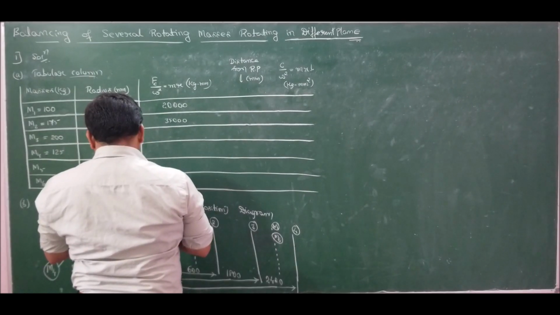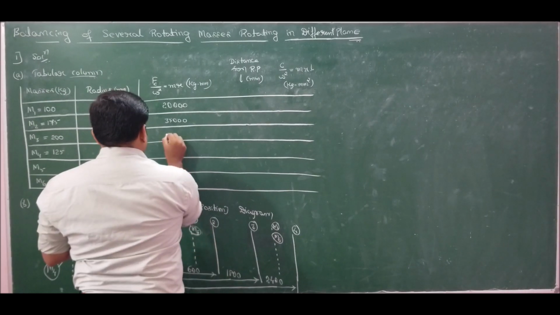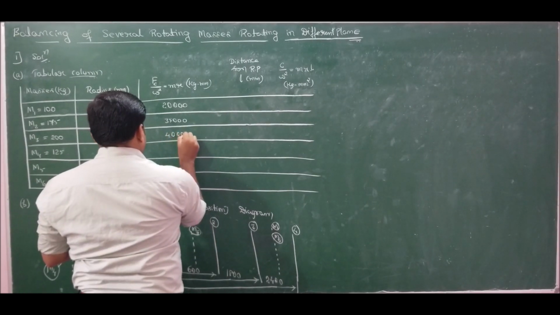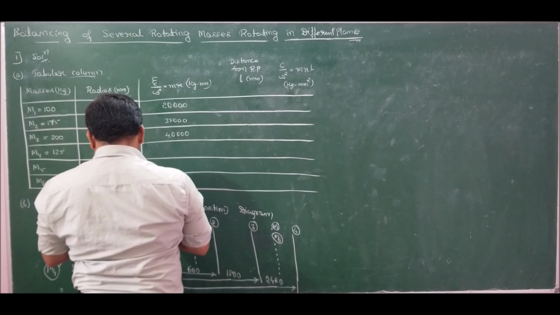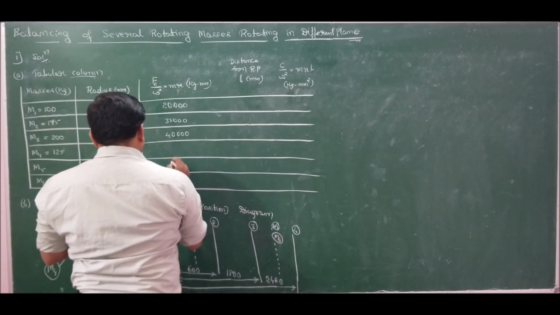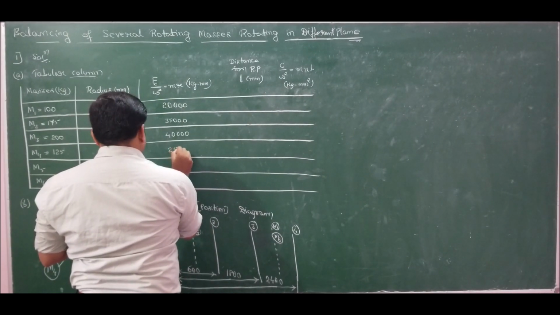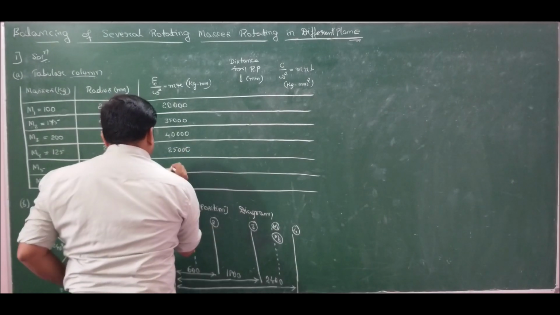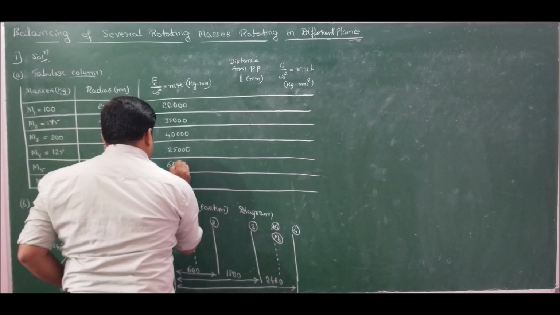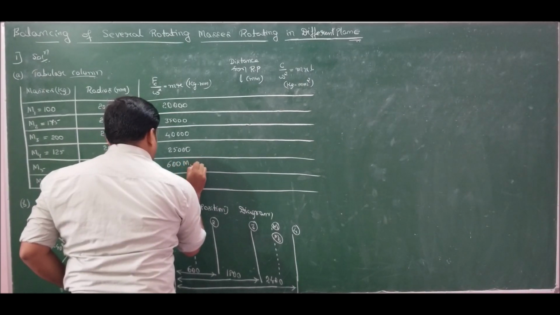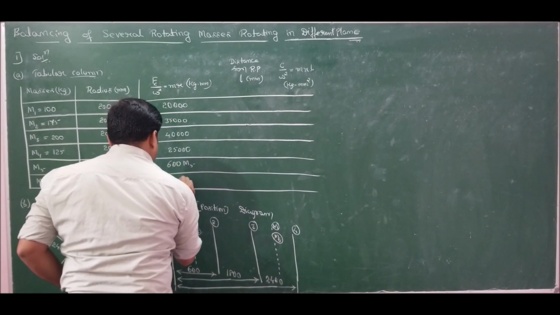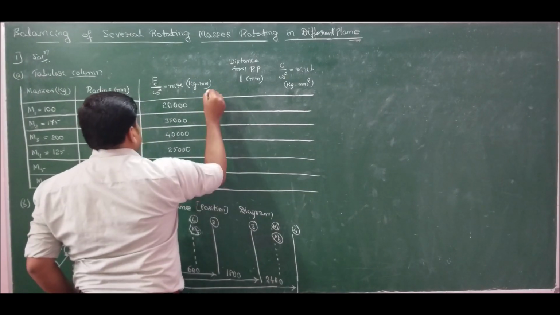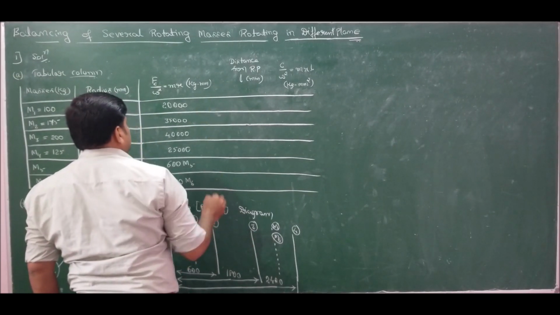Next we have 200 into 200, which is 40,000. Next is 125 into 200, which is 25,000. Next we have 600 M5 and 600 M6, which are rotating in planes L and M.